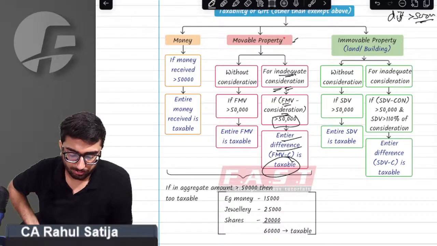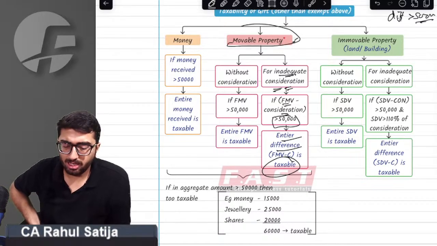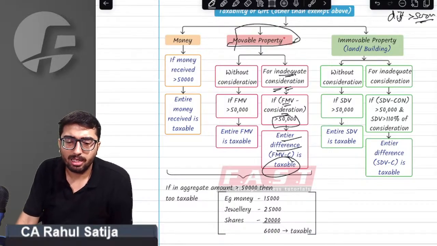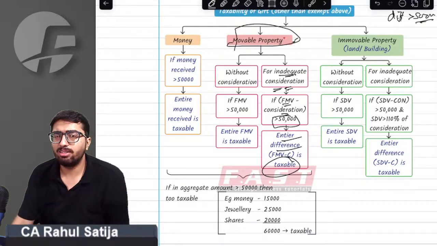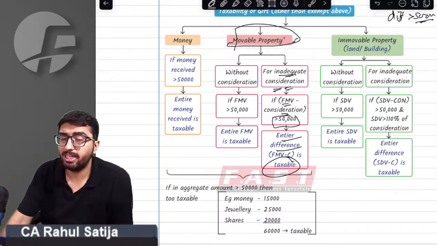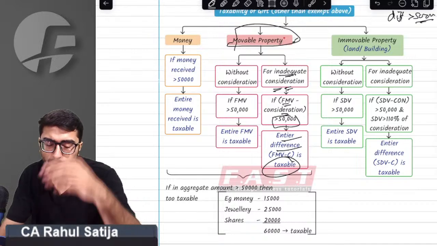Oh my God. Sir, this implies I cannot take any movable property as gift. I cannot take movable property as gift. The right answer is yes, you cannot take movable property as a gift if it exceeds 50,000 rupees in aggregate in a financial year.